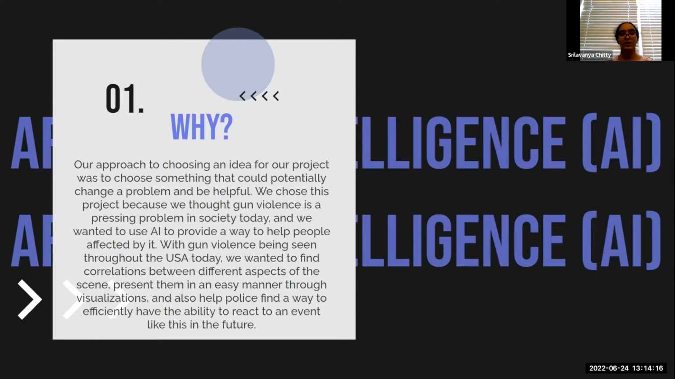So for our why, there are a lot of use cases for something related to gun violence, which is a really pressing and prominent issue in society. We really wanted to use AI to help people and hospitals know how many people would be hurt in an incident and be able to prepare for that.